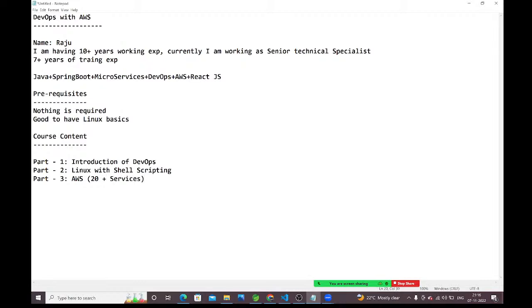In other institutes, if you attend DevOps with AWS, they will discuss just 5 to 6 important services, guys. Even if you join only an AWS course, not DevOps with AWS, they won't discuss 20 plus services.